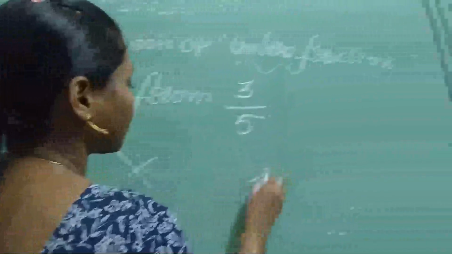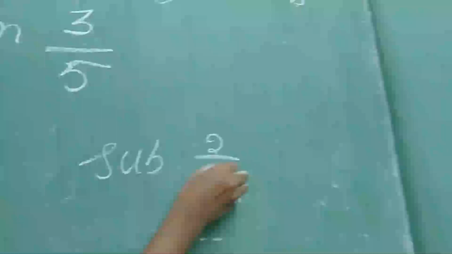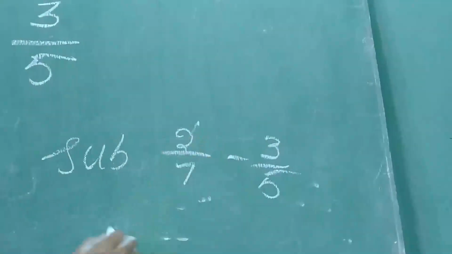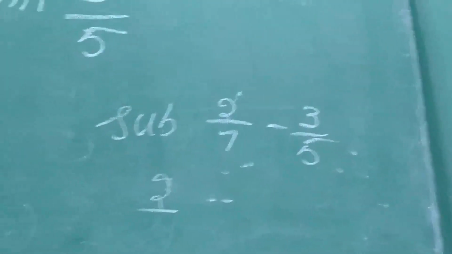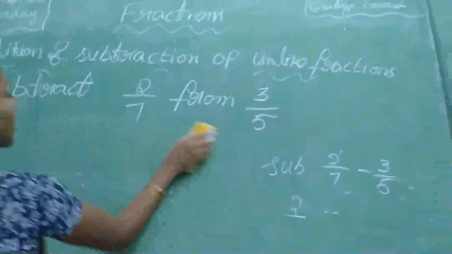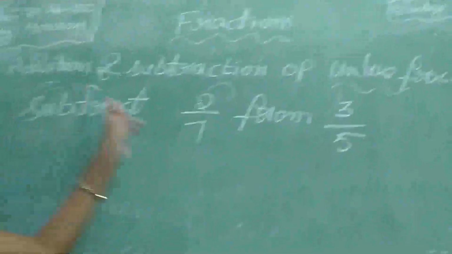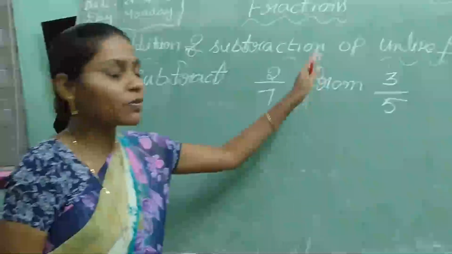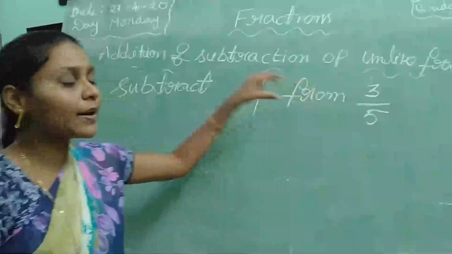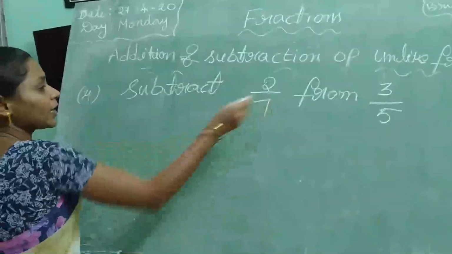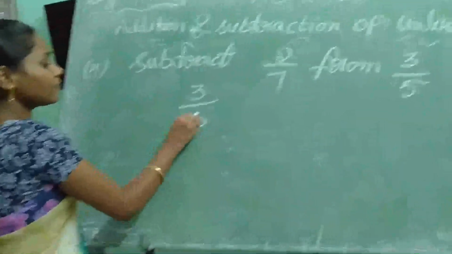If it is given as 2 by 7 minus 3 by 5, okay, you can write like that. But they are not given like this. They are given with the word subtract 2 by 7 from 3 by 5. If the question is given like this, the number after 'from' you have to write first. So write that number, 3 by 5.